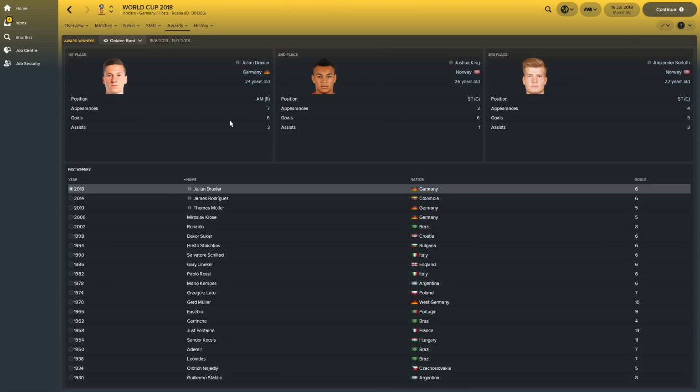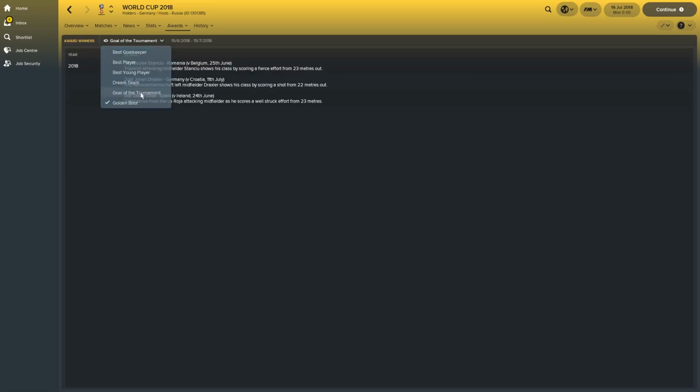Golden Boot went to Draxler, who got 6 goals and 3 assists. Joshua King, featuring again, 6 goals, as does Sørloth with 5. He got 4 of them against Germany, the eventual winners. So Norway really unlucky, actually, to lose on penalties against the eventual winners.